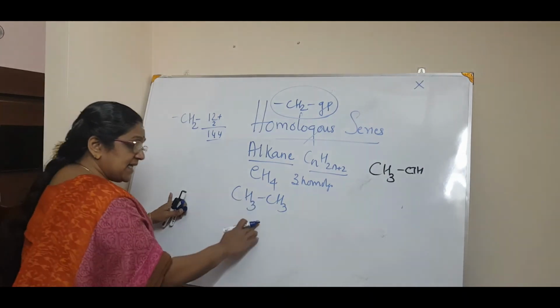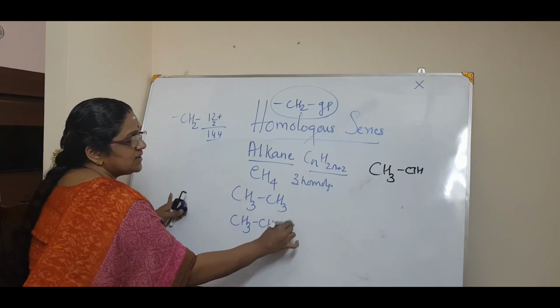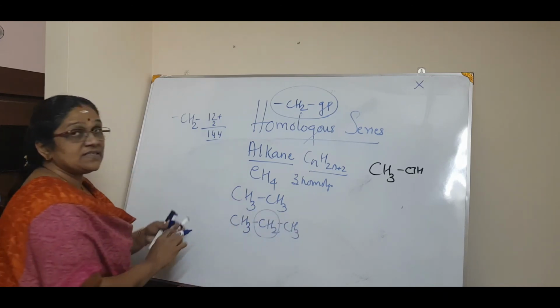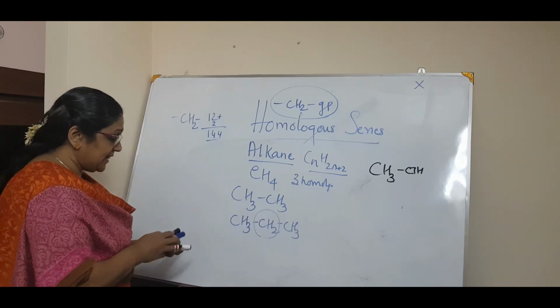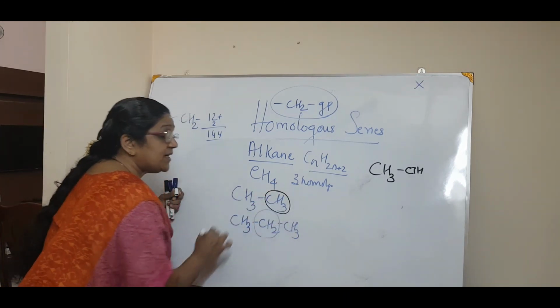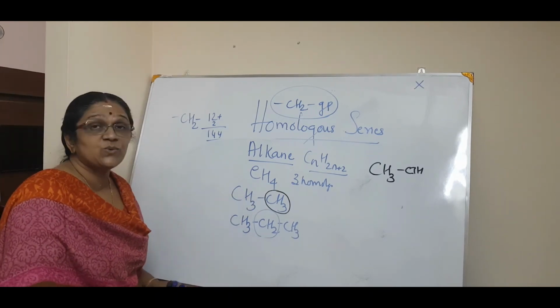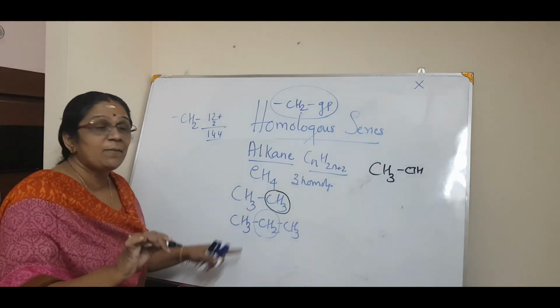Okay. Now the second homologue. The second homologue is easy because to CH3 you add one CH2. That's all. See the difference. Here in the first case some may have difficulty: why like this? There is no CH2 added. The teacher asked me to add a CH2 to get a homologue, but why in this case are you not adding? Definitely I am adding the CH2.